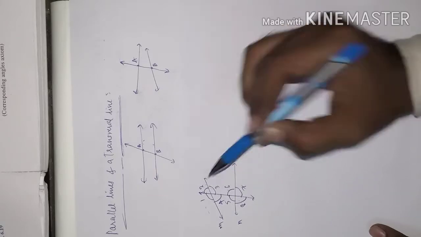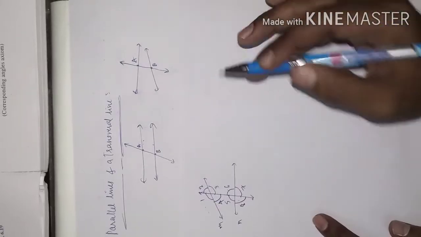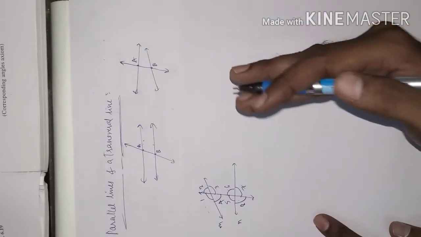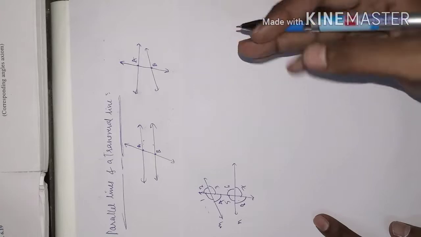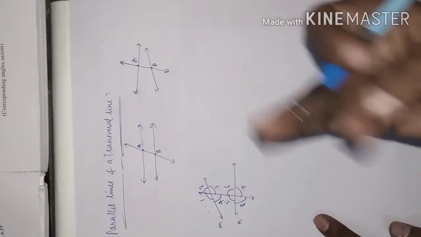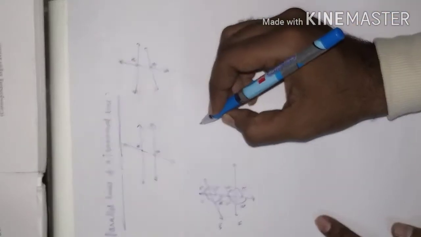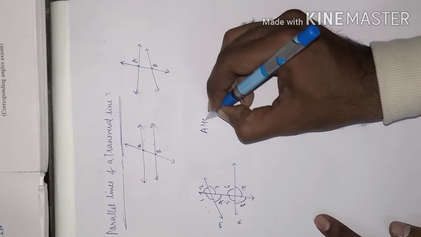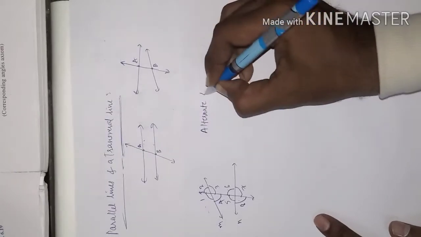For particular positions there are particular names. Actually, when a transversal line intersects parallel lines or non-parallel lines, there will be a formation of alternate angles, corresponding angles and vertically opposite angles. Firstly, let us discuss the alternate angles.